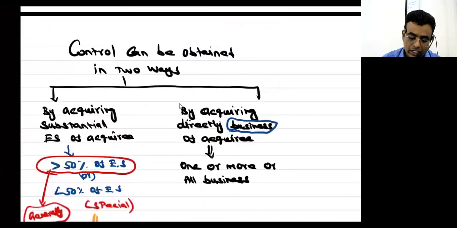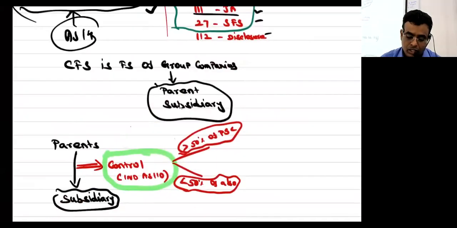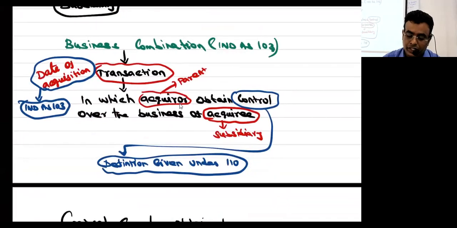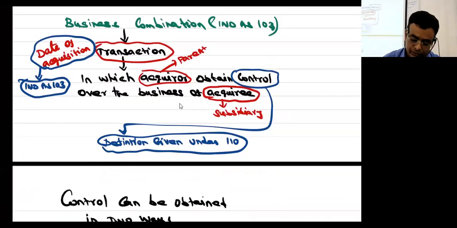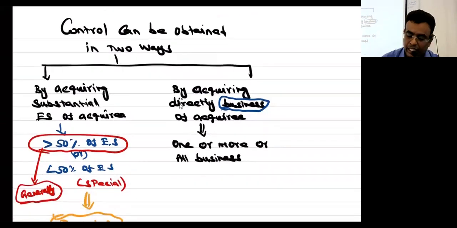110. Control can be acquired by acquiring substantial equity shares. Okay, so now transaction in which acquirer obtains control over the business of acquiree. Acquirer is parent, acquiree is subsidiary. Control definition எங்க சொல்லிருக்காங்க? 110. Business combination அப்படிங்கறது எங்க சொல்லிருக்காங்க? The goodwill, gain on bargain purchase, date of control கண்டுபிடிக்கணும்ங்கறது எங்க சொல்லிருக்காங்க? Control எப்படி கிடைக்கும்?